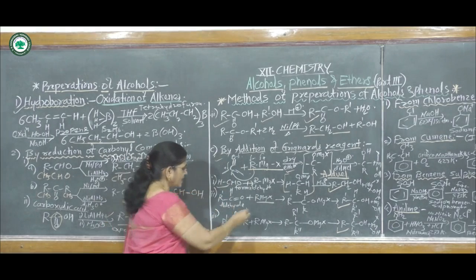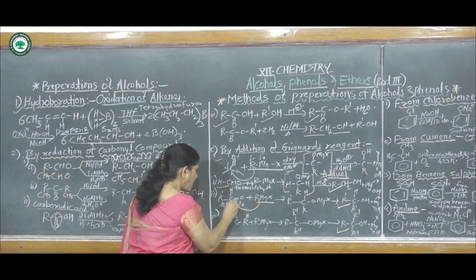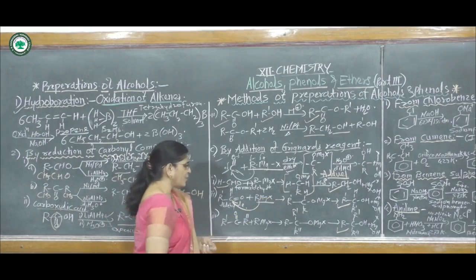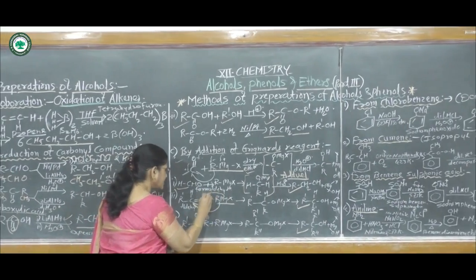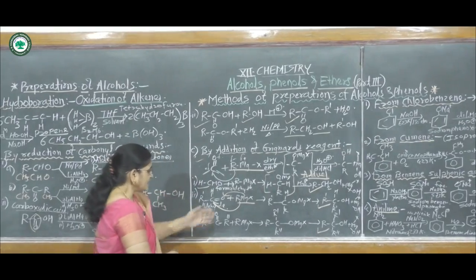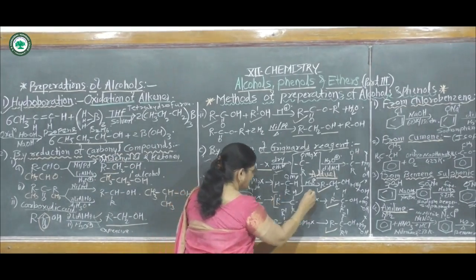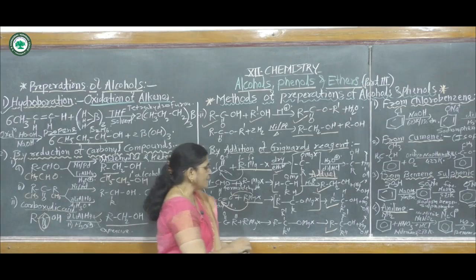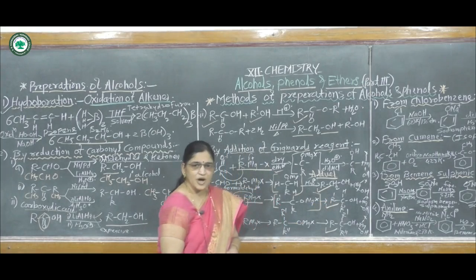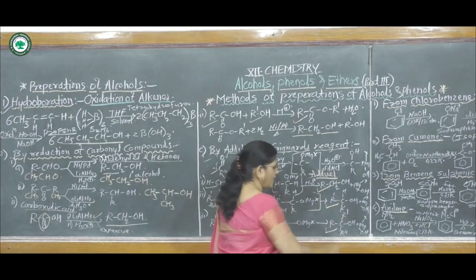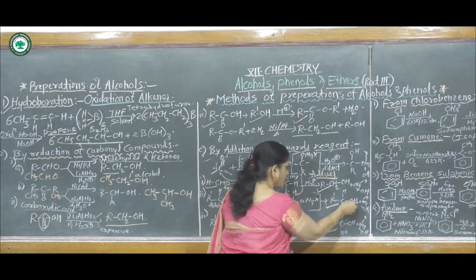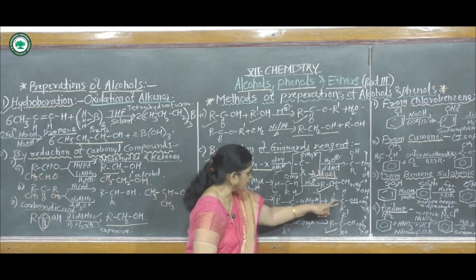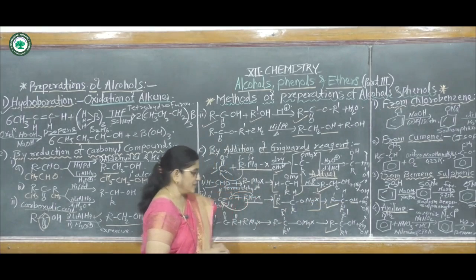Again the R group gets bonded to the carbonyl carbon atom, and MgX gets bonded to the carbonyl oxygen atom. It forms an intermediate product, the adduct. Then by acid hydrolysis in the presence of HCl it gives a secondary alcohol. This is a secondary alcohol because the hydroxy group is attached to a secondary carbon atom, that is, a carbon attached to two other carbon atoms.